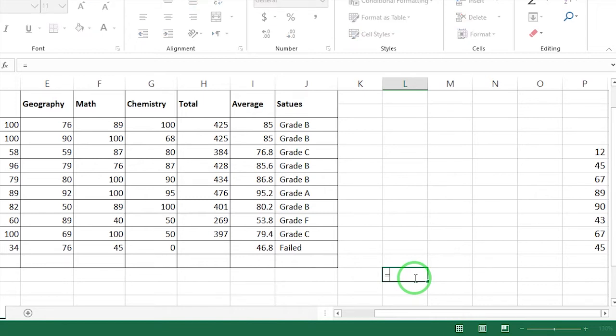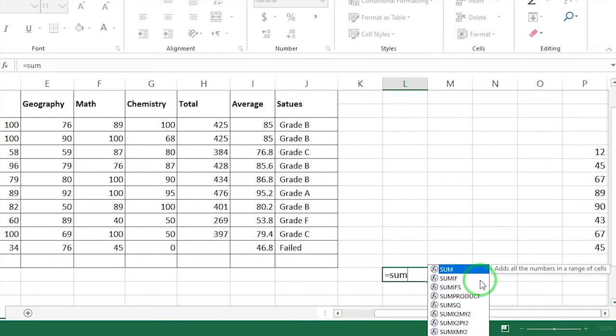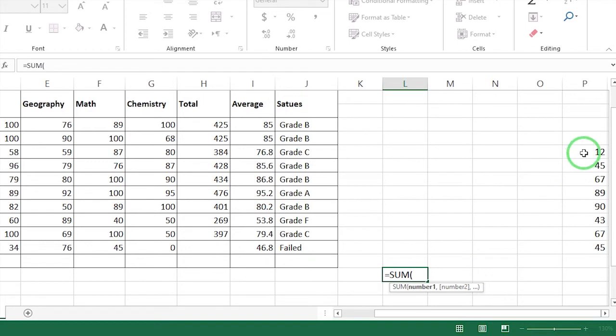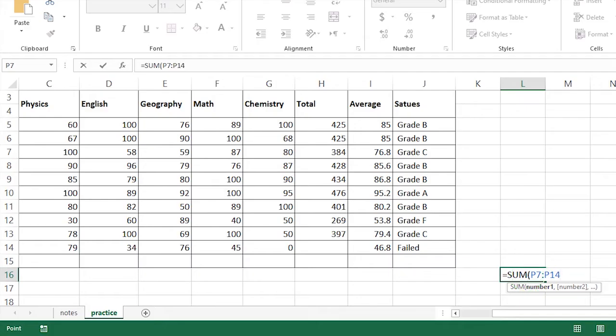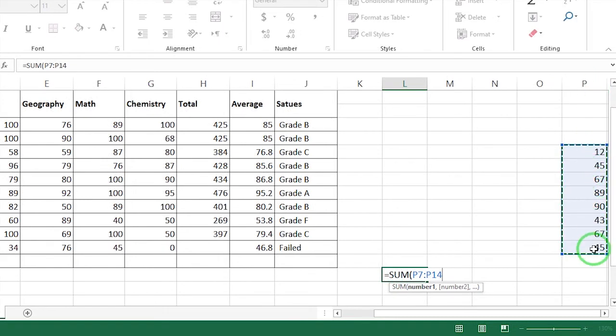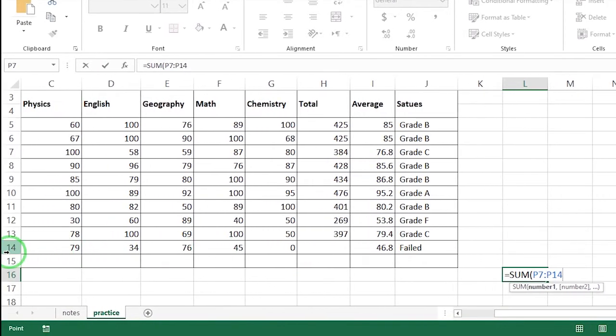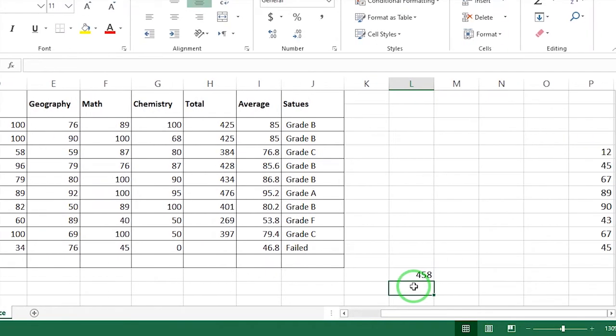The first one, equal sign, sum. The easiest way, you can select the first cell and drag it down. You can choose it like this, which means it is from P7 till P14. P means the column P and the numbers mean the number of the rows. We started from P7, it means column P and row number 7, up to again column P and row number 14. So enter and it's done.